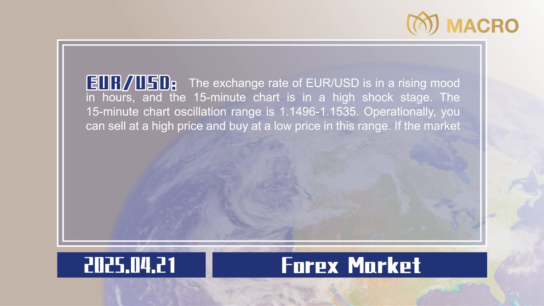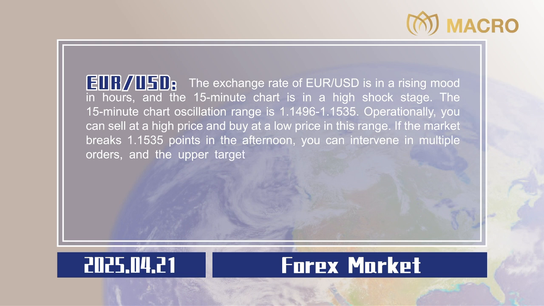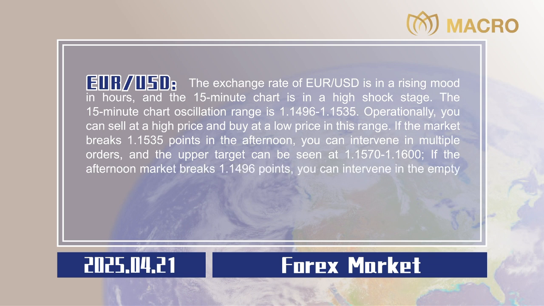If the market breaks 1.1535 points in the afternoon, you can intervene in long orders, and the upper target can be seen at 1.1570 to 1.1600. If the afternoon market breaks 1.1496 points, you can intervene in short orders, and the target below can be seen at 1.1420 to 1.1380. Stop losses are all 20 points,